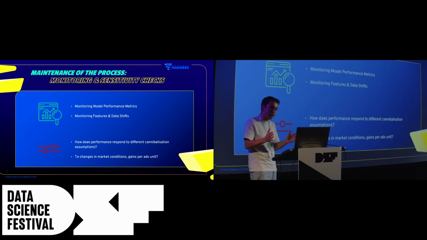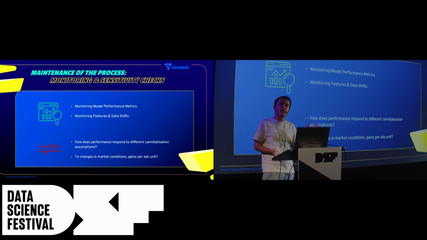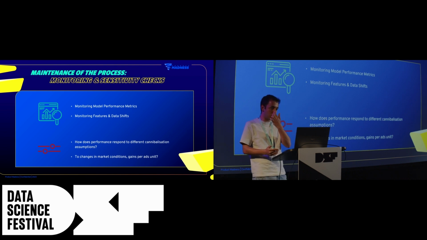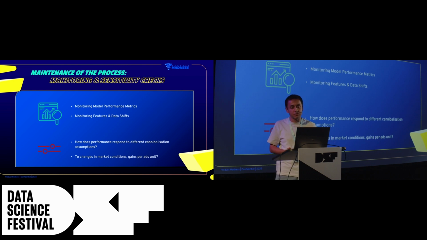So instead, what we can do is take a potential distribution for cannibalization values or even a grid of values and test our target variable over time and also our model performance in line with it. So that if we see some risks for some values of cannibalization assumptions, and if we believe that this cannibalization assumption is likely to occur, then we can act on it. But if not, then we can safely keep our model in production as well.